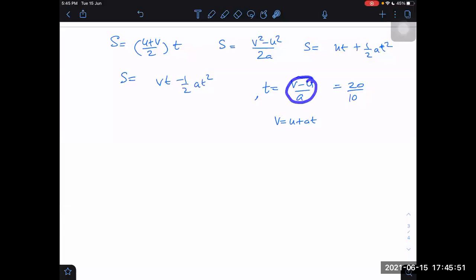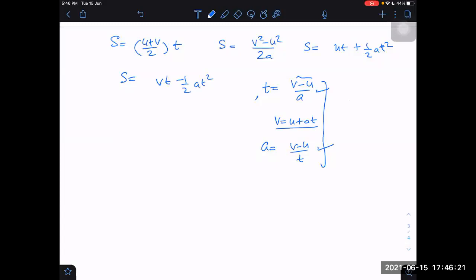When I see the other formula, I don't think in that way. I think as if it is written t is equal to v minus u by a, or a is equal to v minus u by t. This is also the acceleration formula. Although these three are equivalent, I prefer to think either in the first way or in the third way rather than in the middle one, v equal to u plus at.